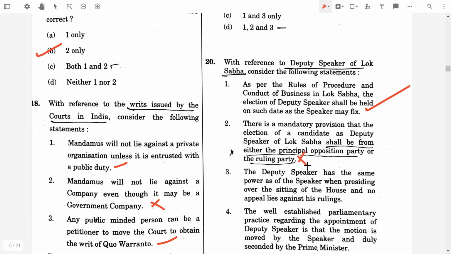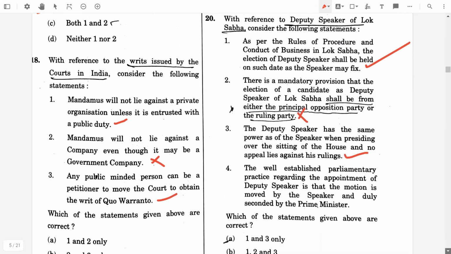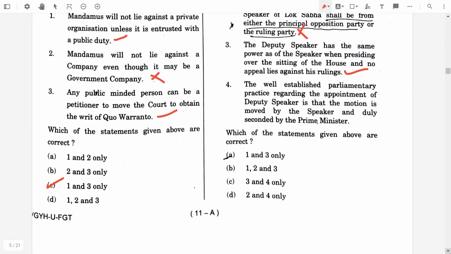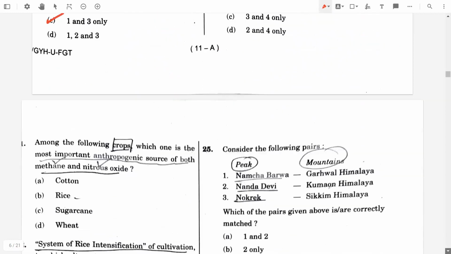Then, the Deputy Speaker has the same power as the Speaker when presiding over the sitting of the House, and no appeal lies against his rulings. Yeah, it's true. The fourth was the well-established parliamentary practice regarding the appointment of Deputy Speaker is that the motion is moved by the Speaker and duly seconded by the Prime Minister. No, it's false. So the final answer was option A, 1 and 3 only. Then we are going to 21st question.